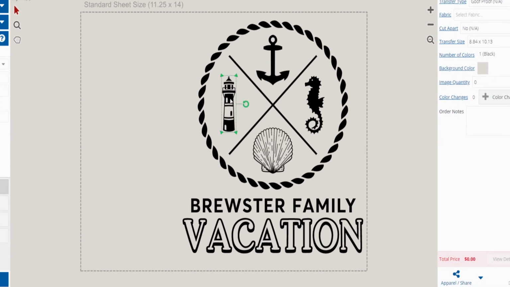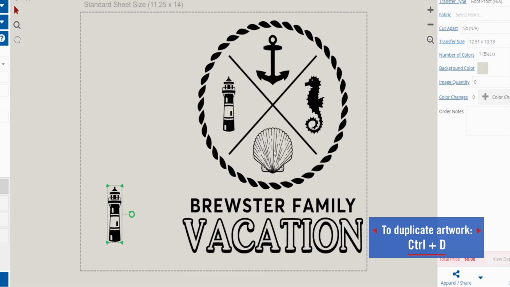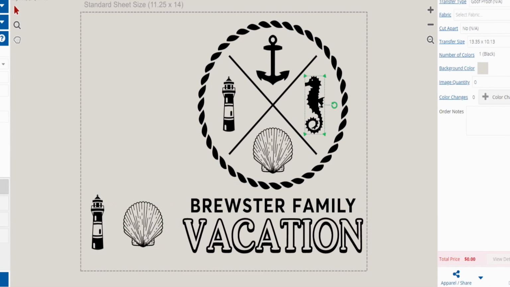So now that I've shown you how to edit with our new templates and clip art, I'm going to go ahead and fill the rest of the sheet and then select what colors I want to use within this design.